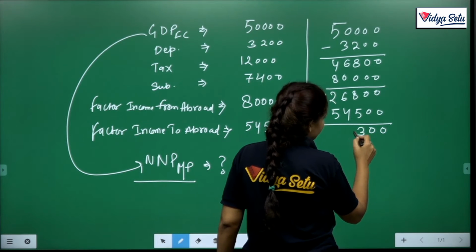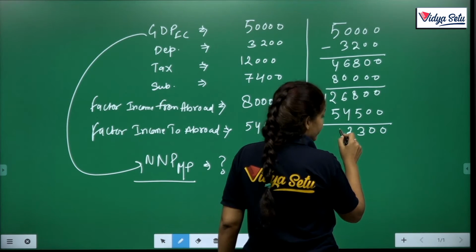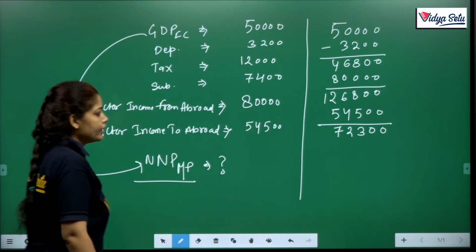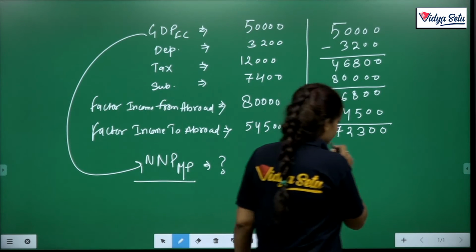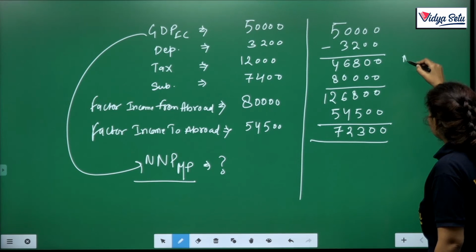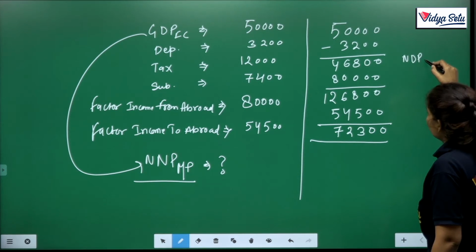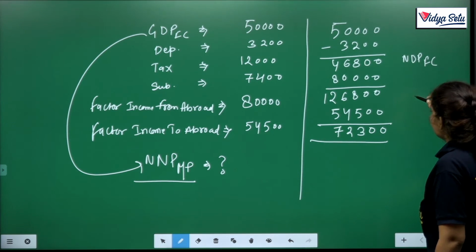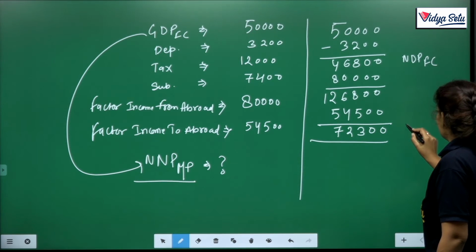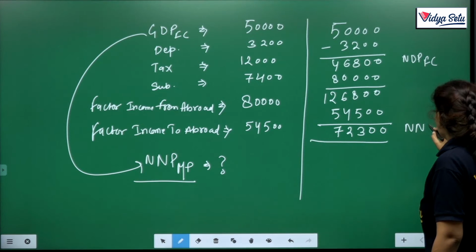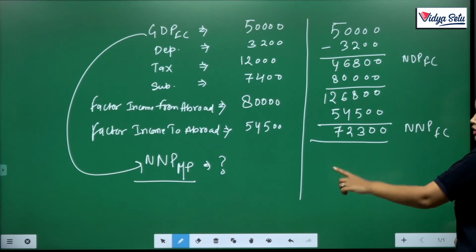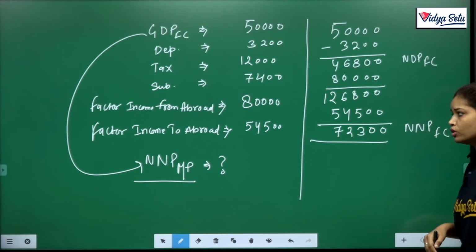This gives 72,300. This is what? This is NNP. Clear? अभी तक हम FC पर हैं. Clear? Here we are on NNP FC. Now we have to convert FC to MP, factor cost to market price.